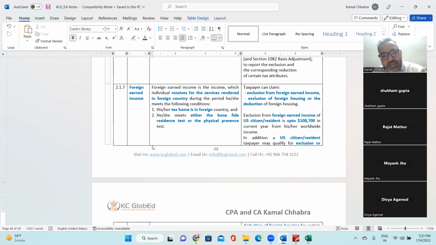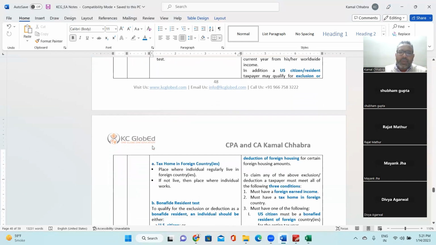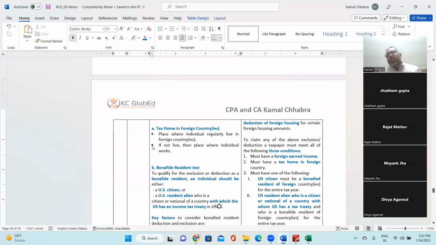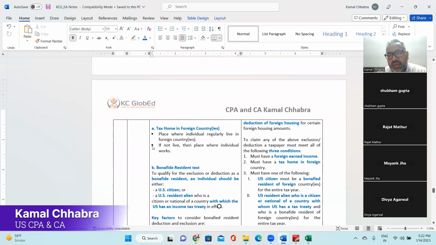So what is a tax home? That person must have a home where he or she is living in that foreign country. But if he or she does not have a home, but is living in, let's say, a hotel or the company's guest house, then in that scenario, the workplace of the individual would be considered as a tax home. So that condition is very easy. Second is the bona fide test or the physical presence test. What is the bona fide test?